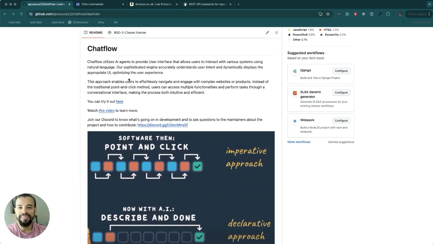Hello everyone, I'm excited to present a new project that I'm working on. It's called Chatflow. Chatflow leverages AI agents to improve users' interfaces.